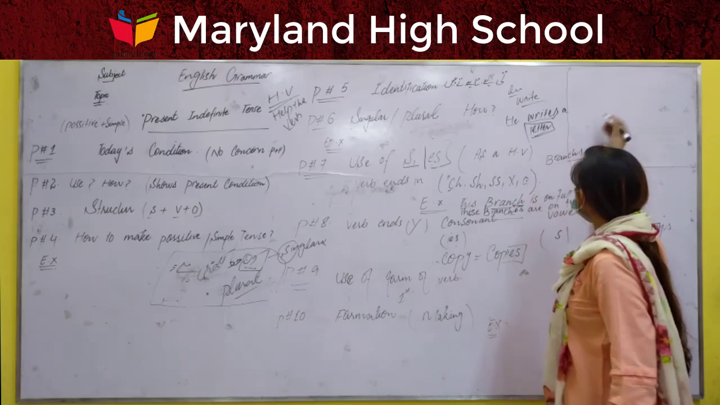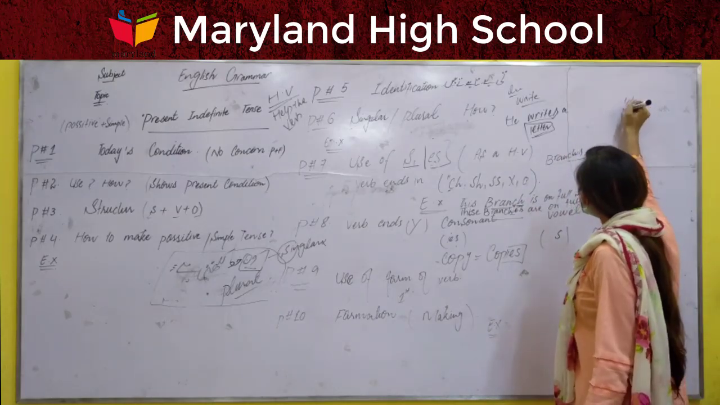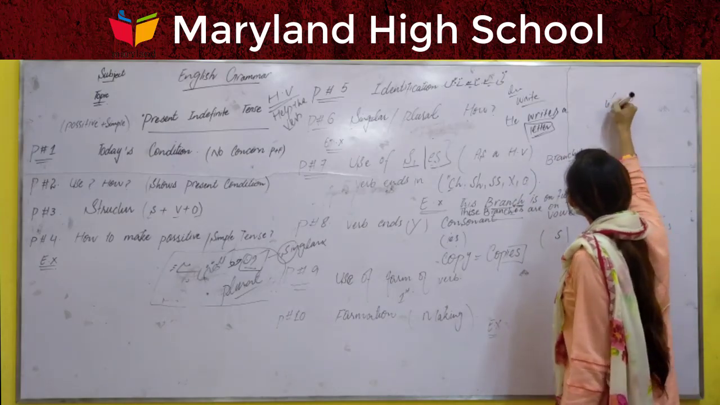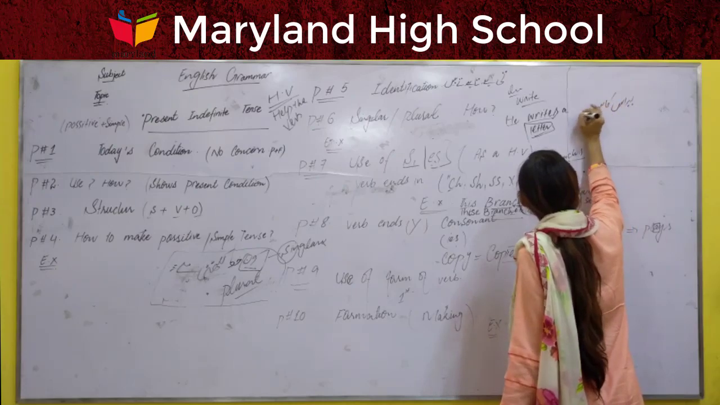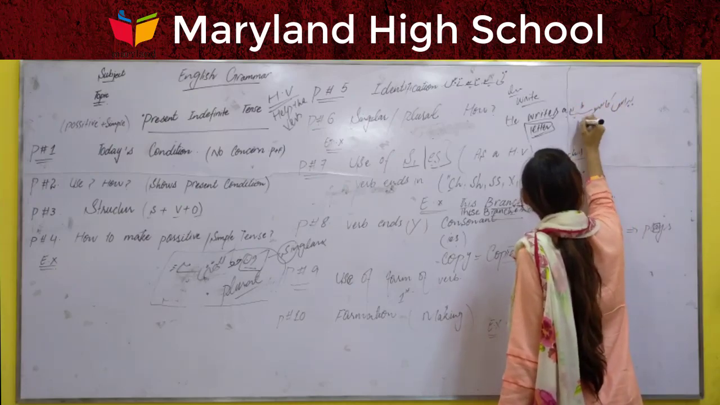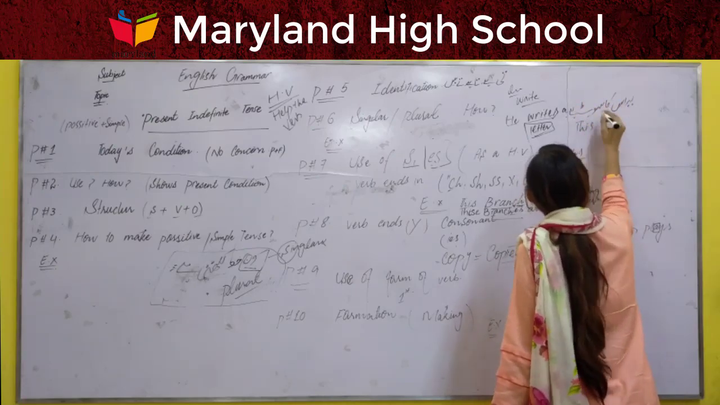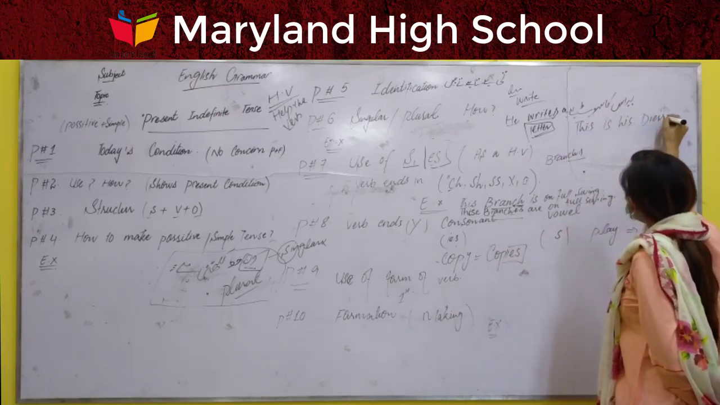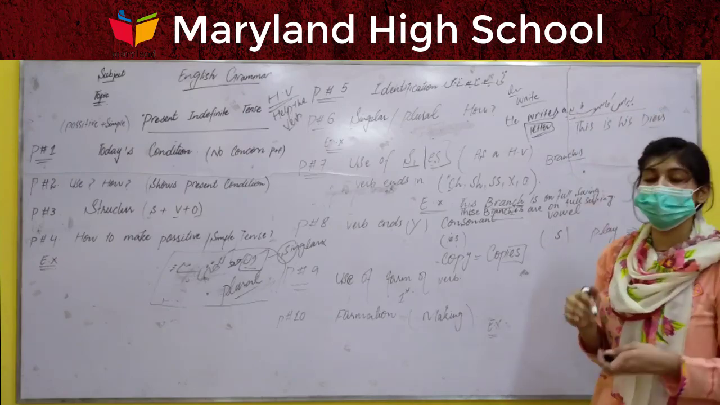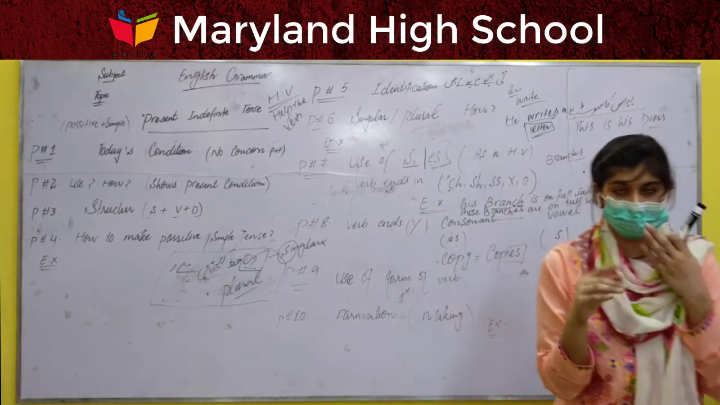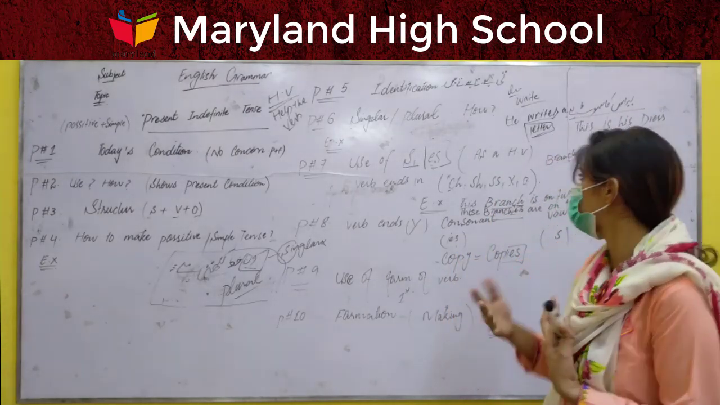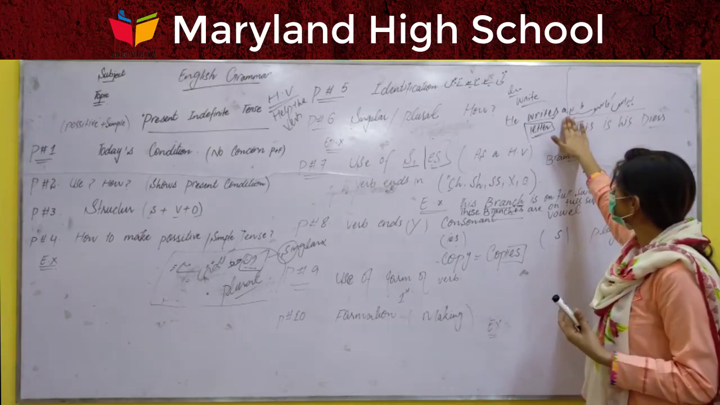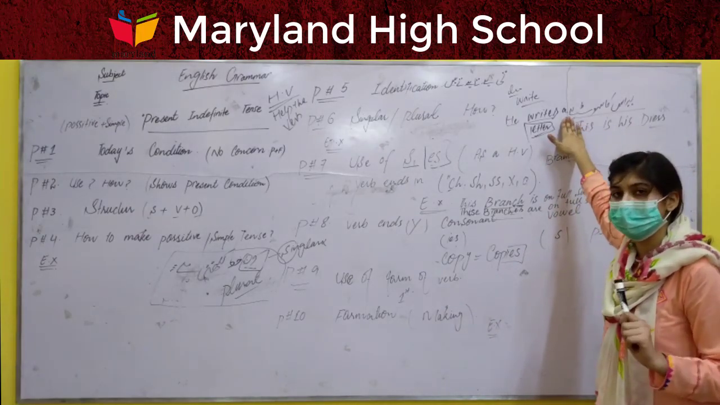Double S, for example, this is his dress. Because there is only one dress, we don't need to add ES, because we are already discussing the singular one.